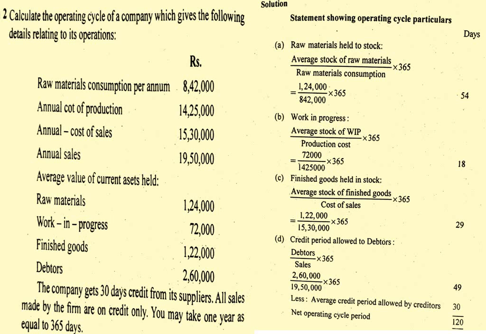Debtors in the problem are 2,60,000, sales 19,50,000, into 365, which comes to around 49 days. Just add up all these amounts, the current assets, then deduct the liabilities, that is the average credit period allowed by creditors. In the problem they have given 30 days. So deduct the 30 days, and it comes to around 120 days, the net operating cycle period.